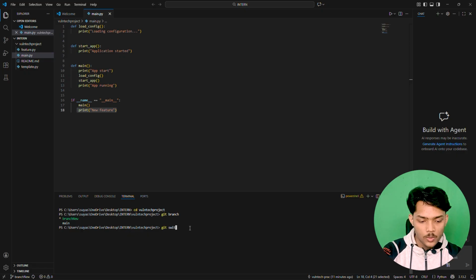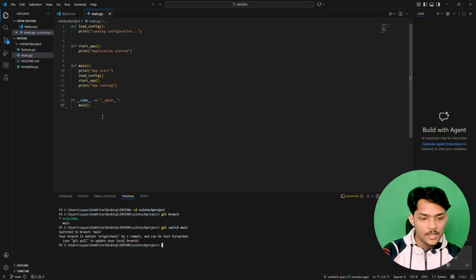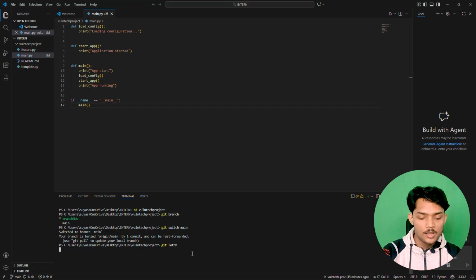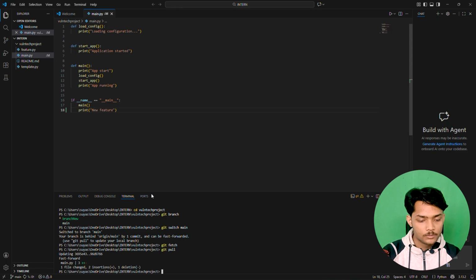If we switch to branch main, you can see there are no changes on the intern's side. So the intern will just do git fetch, and then type git pull. Once you type git pull, you can also see the changes made on the main branch.